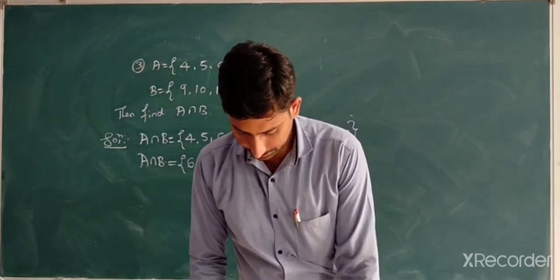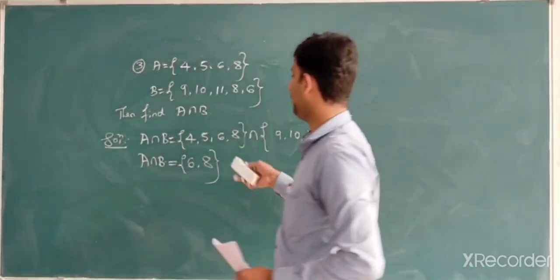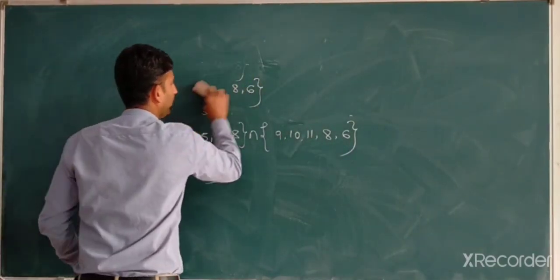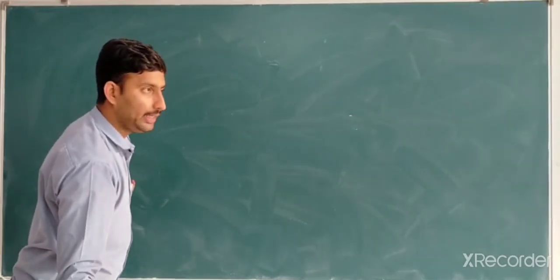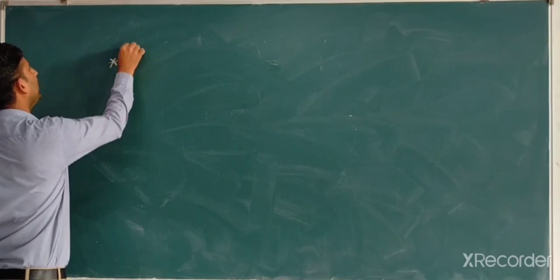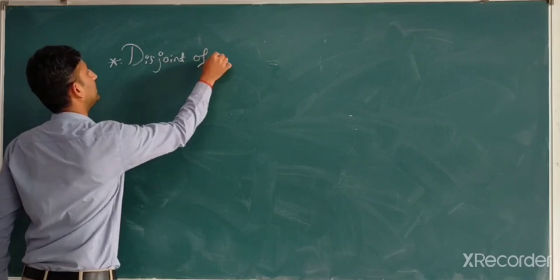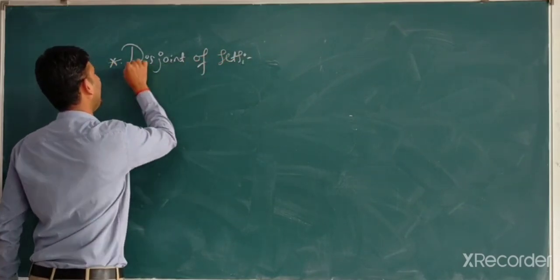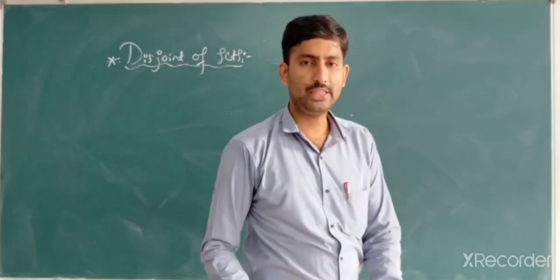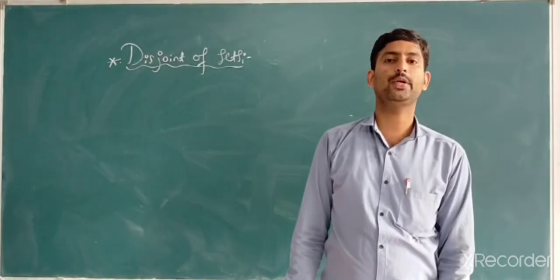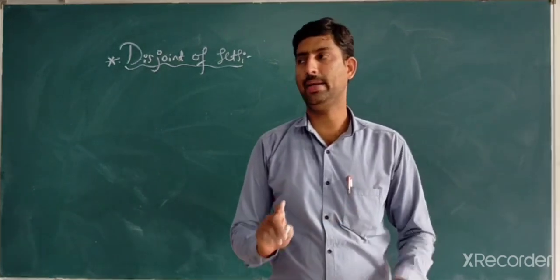Next, one of the important definitions, which we have discussed with the help of examples, but we are going to take on the definition, is disjoint sets. Two sets A and B are said to be disjoint if A intersection B is equal to empty. It means there will be no common element between both the sets A and B.